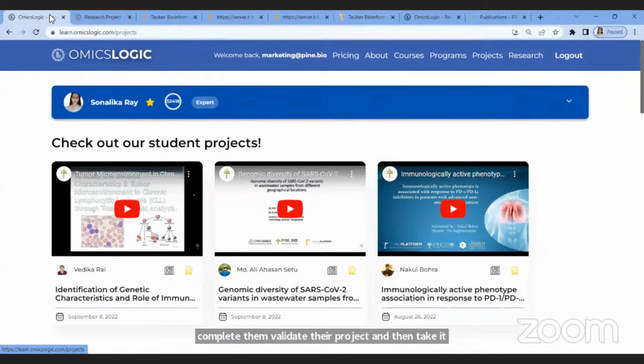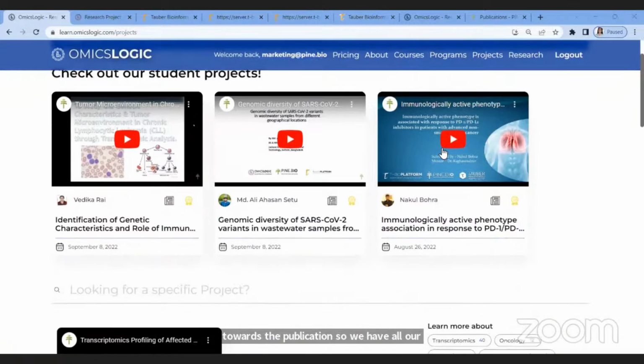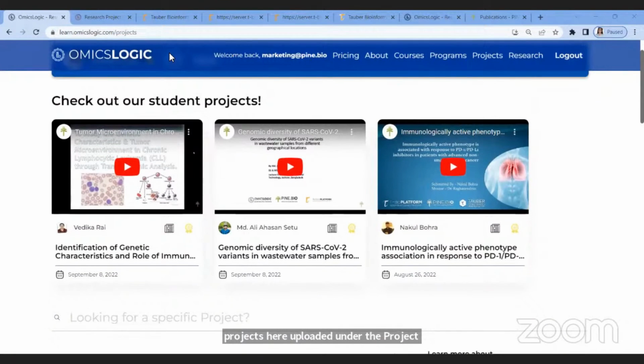So we have all our projects here uploaded under the projects tab on the OmicsLogic Learn portal, and you can go to the portal and look at some of these project publications to see in which different specialization tracks and with which different data types our research fellows have completed their research projects.